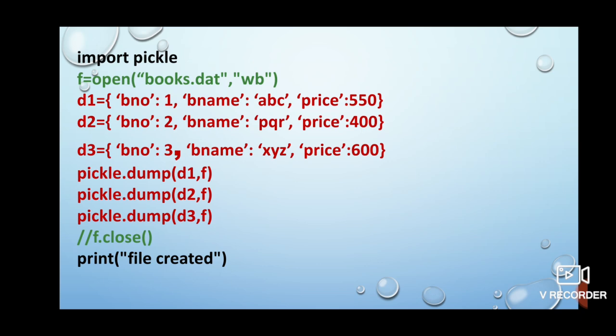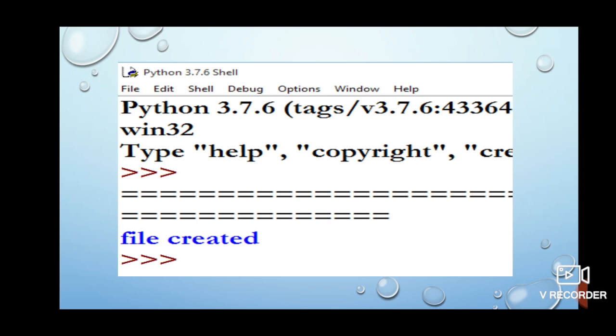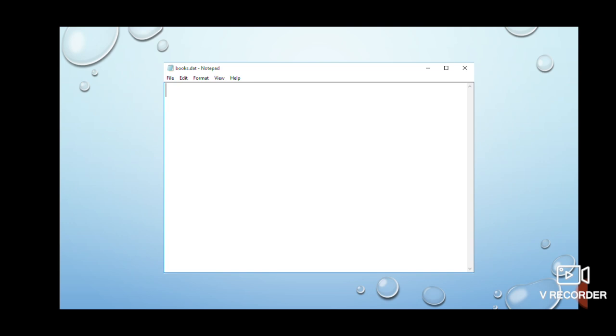That means the connection between f, which was my file handle, and the books.dat will not be broken. Okay. Now see, when I do not close the file, what happened? If you run the program, you will get the same output, file created. But when you open the file and see the content, it will be blank. Nothing will be written.